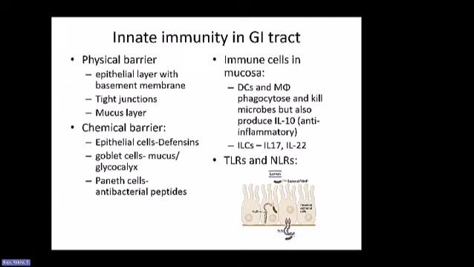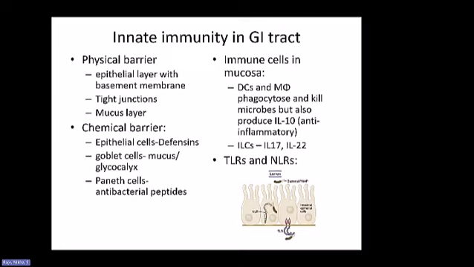Now, some of these mucins differ in the regions of the GI tract. In the colonic mucosa there are two layers, whereas in the small intestine, the mucus layer is a single layer, and that single layer provides an additional barrier so that the bacteria are in the outer part of that layer of mucus. So it might get in touch with the tip of the villi that come up, but other than that, they don't get in touch with the intestinal cells.